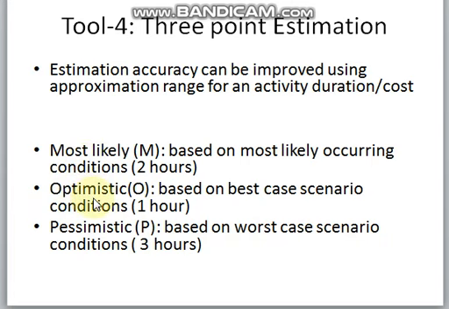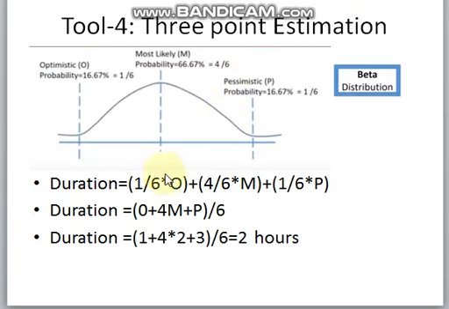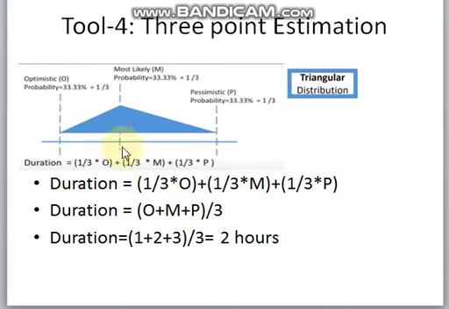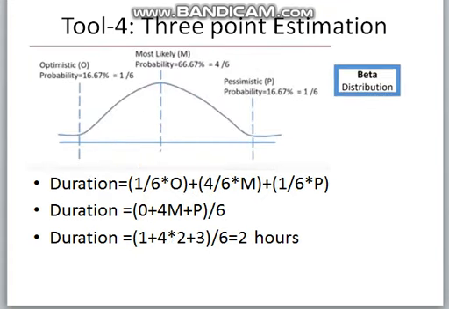So what estimate can I take to answer that question? We have two distributions here. One is the beta distribution and the other one is the triangle distribution. This one is the triangle distribution. The beta distribution is more likely and more applicable a number of times.